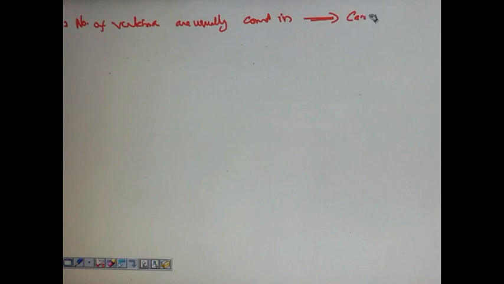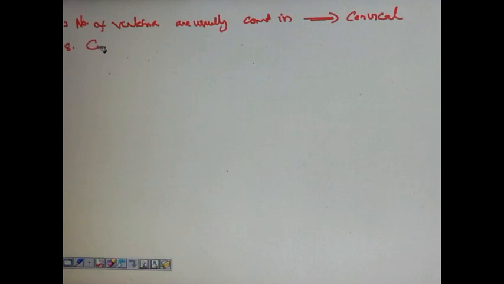Number of vertebrae usually are constant in. This was the next question. We know that there are many types of vertebrae like cervical, thoracic, lumbar, sacral, and coccygeal, but number of vertebrae are usually constant in which area? The answer was cervical vertebra. Cervical vertebra are usually constant. Variability is seen in coccygeal vertebra.